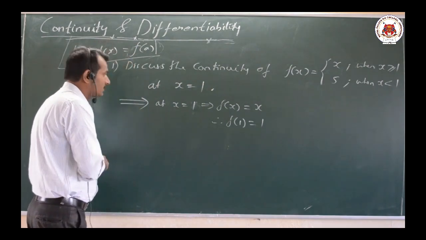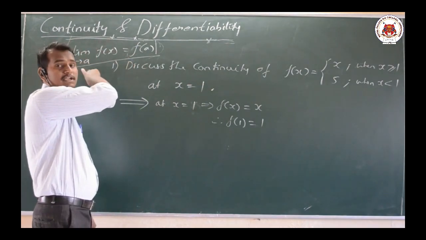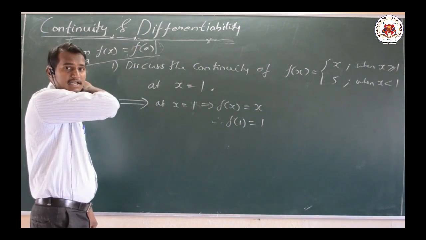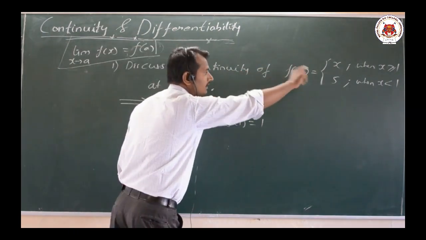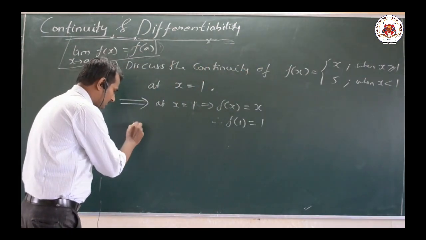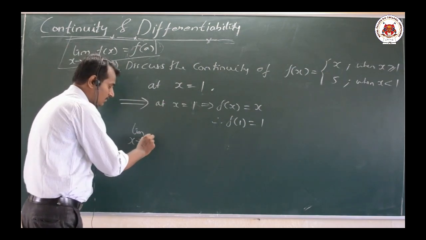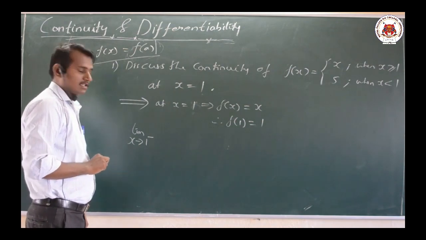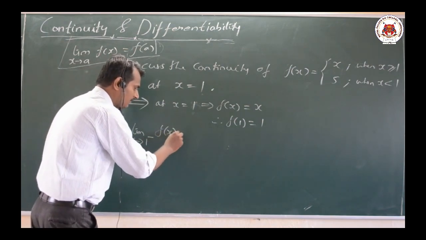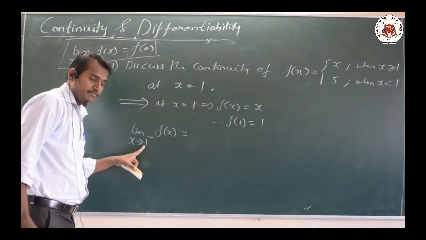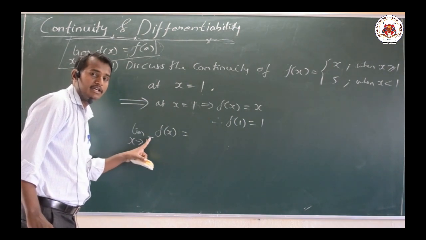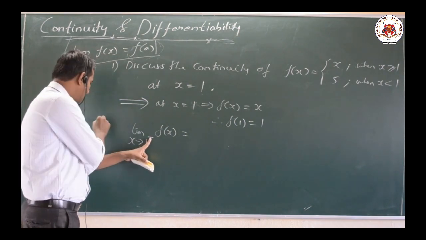Next, let us move on to the limits, that is the left hand limit as well as the right hand limit, because we have a piecewise function here. Now, limit as x tends to 1 minus of f of x. Negative means it is nothing but our left hand limit.